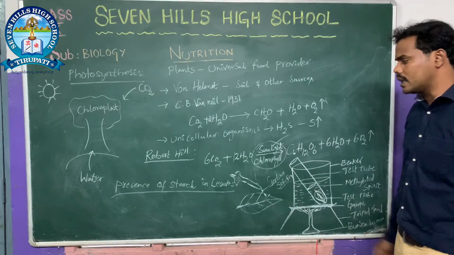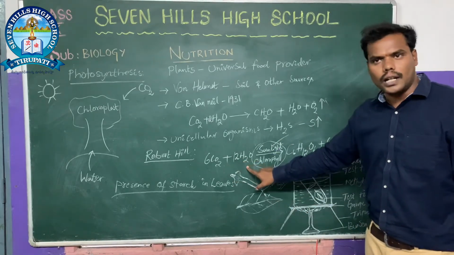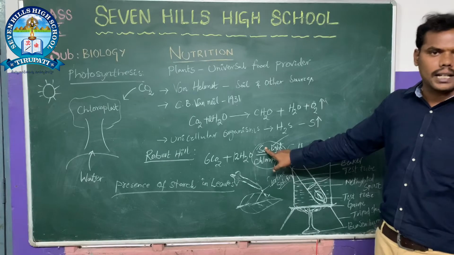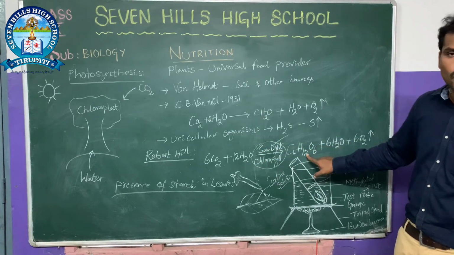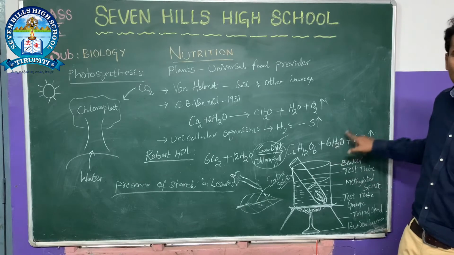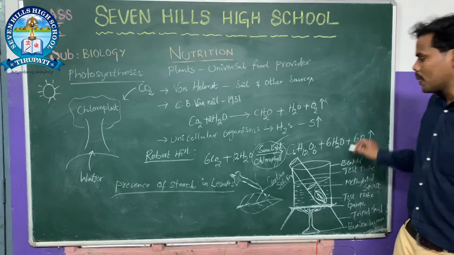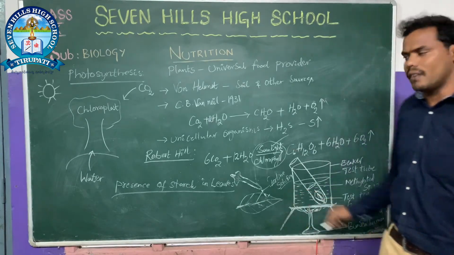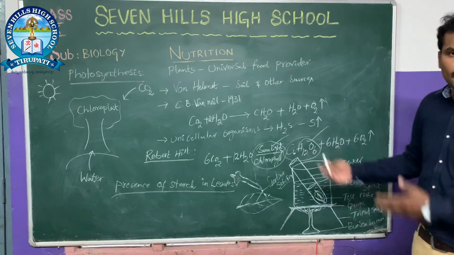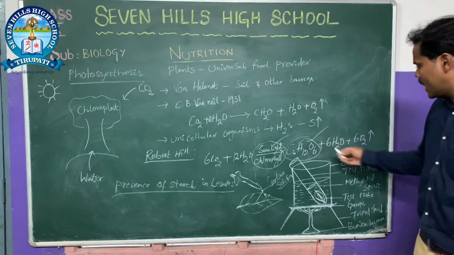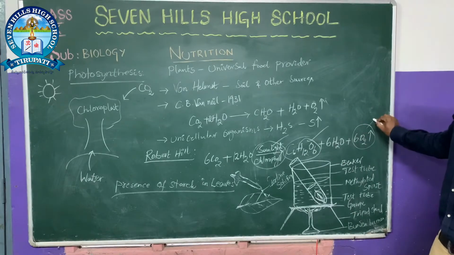He observed that carbon dioxide reacts with water in the presence of sunlight at the chloroplast, and it releases glucose, water, and oxygen. If we observe this equation, glucose is the source of the entire food material, and oxygen is the source for respiration.